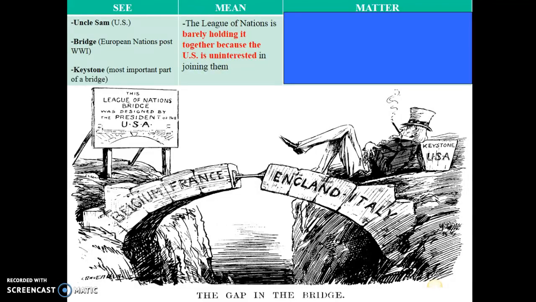This bridge really signifies the fact that all these European nations in the post-World War I era are going to have a hard time creating peace, because the League of Nations is barely holding it together since the United States is uninterested in joining all of the other League of Nations countries. So this bridge not only represents the post-World War I European countries, but also the countries in the League of Nations which are going to struggle in maintaining this peace since the United States has refused to sign the Treaty of Versailles and has refused to join the League of Nations.